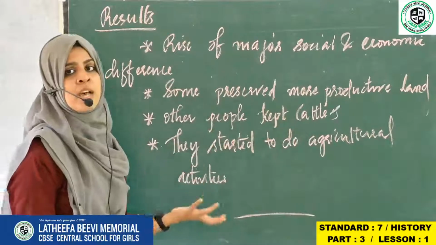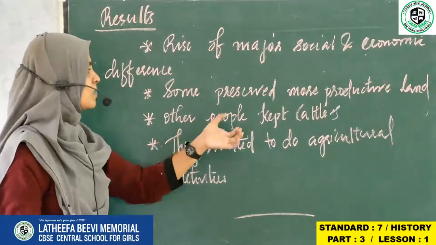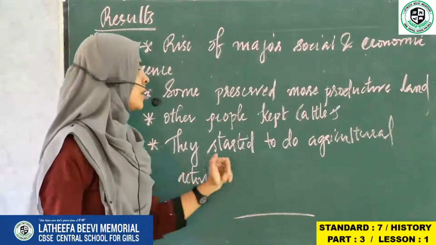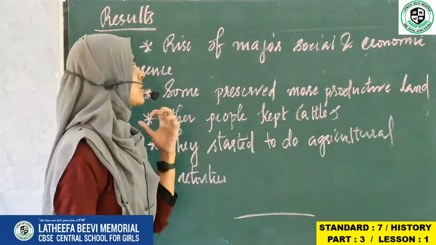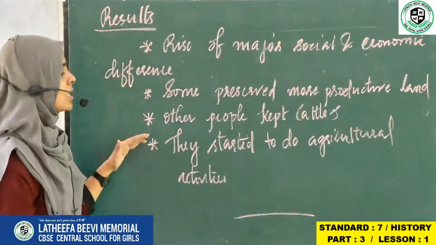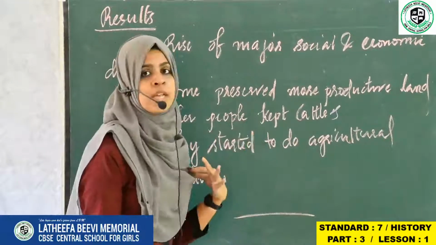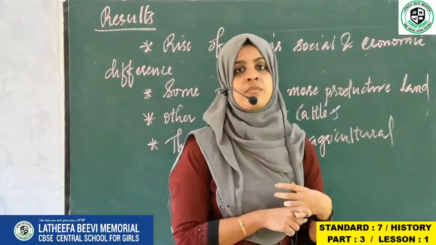Those who do not have land for doing agriculture, those who don't have work regarding agriculture, these people started to keep cattle. And the last one is they started to do agricultural activities as they started to clear the forest. So these were the results, or the after effects, after the social and economic changes during the time period of 700 and 1750.